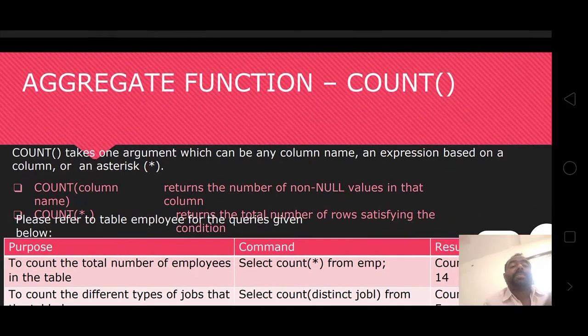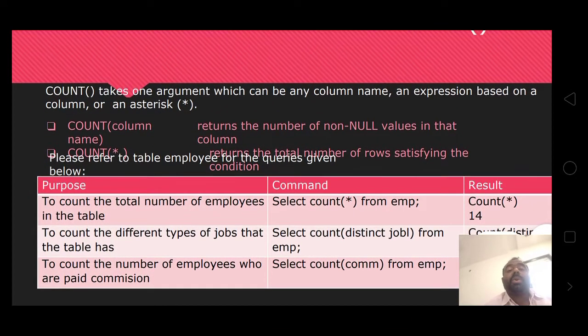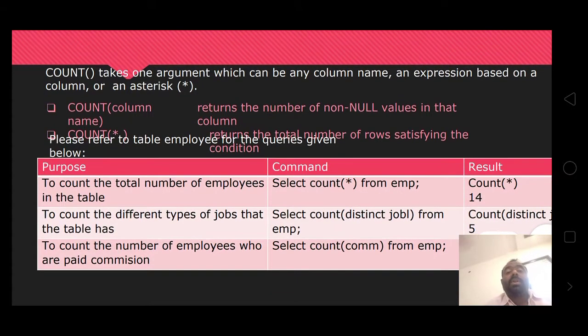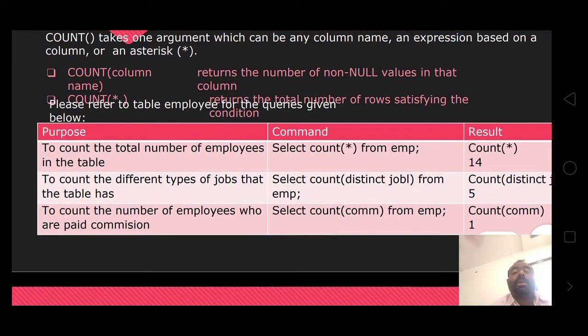Aggregate function count. Count takes one argument, which can be any column name, an expression based on a column, or an asterisk value. Count column name returns the number of non-null values in the column. Please refer to the table employee given here.